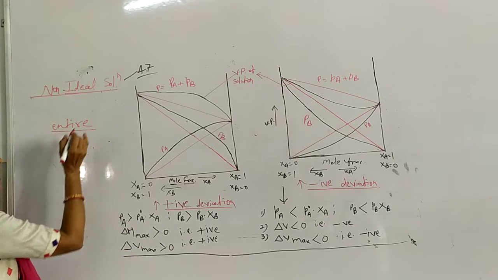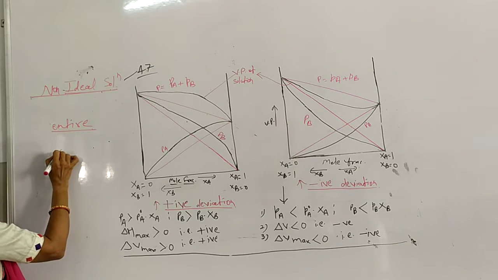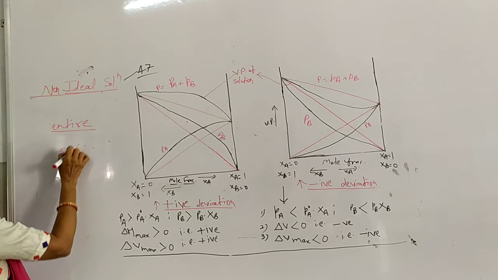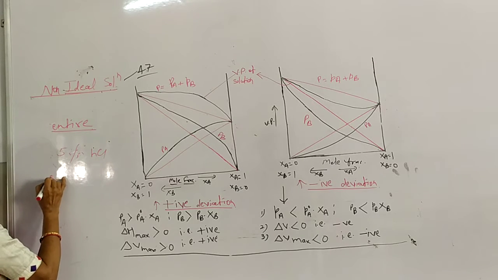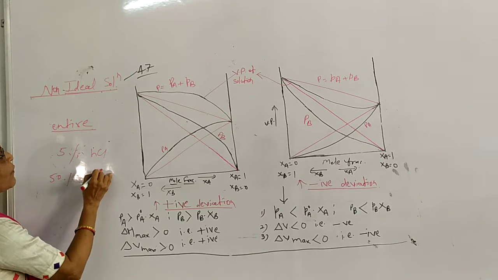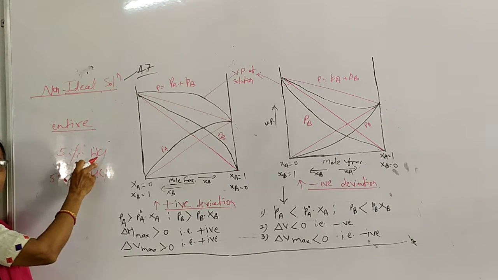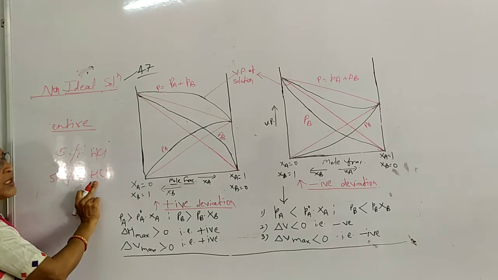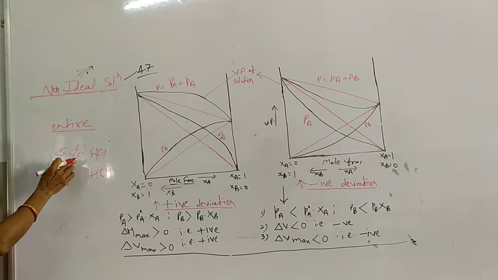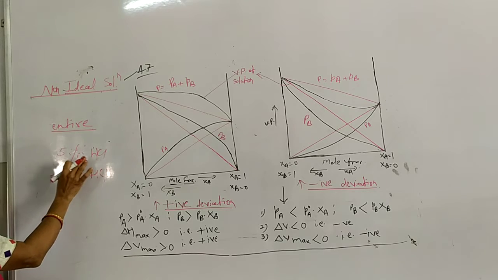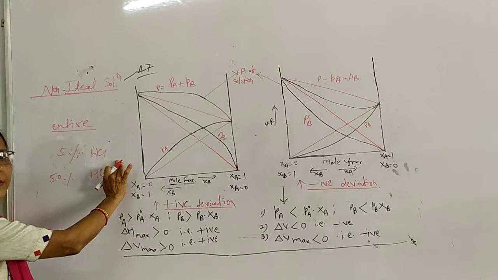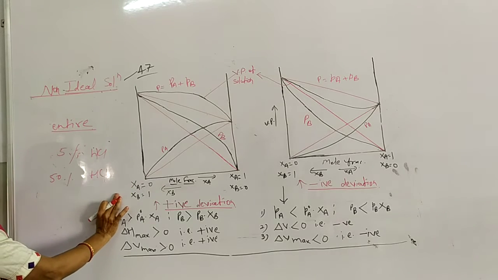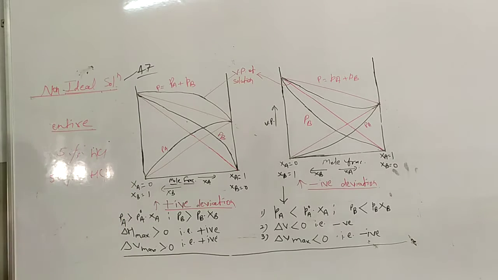The meaning of this entire range: suppose I am preparing a 5% solution of HCl or any solute, or I am preparing a 50% solution of HCl. Any range, any dilution. Such a solution does not fulfill the conditions of Raoult's law. So such solutions are known as non-ideal solutions.